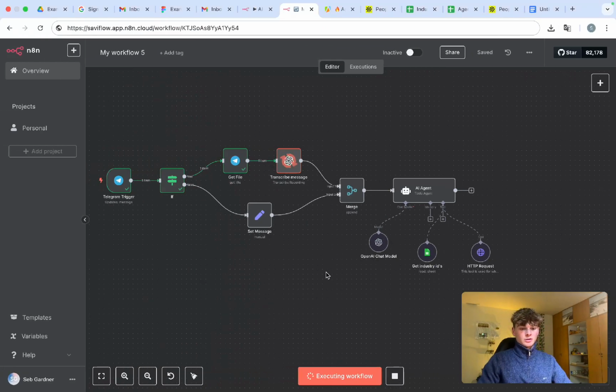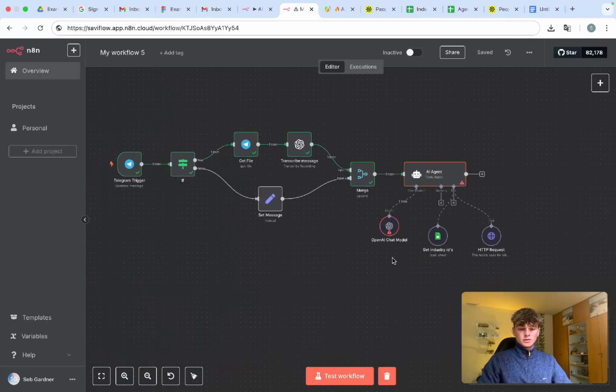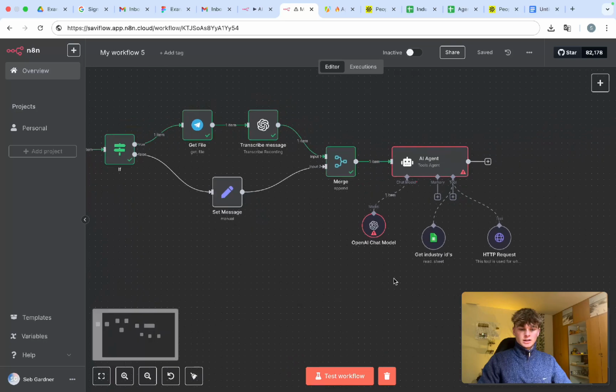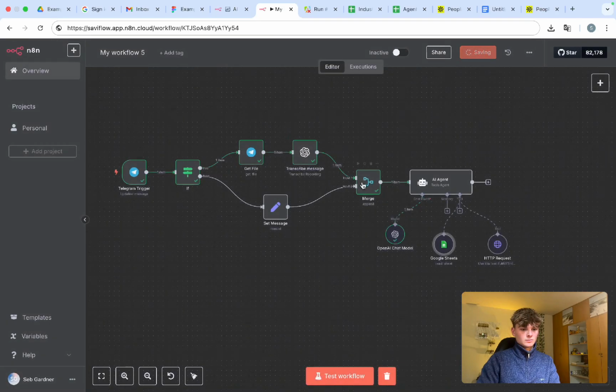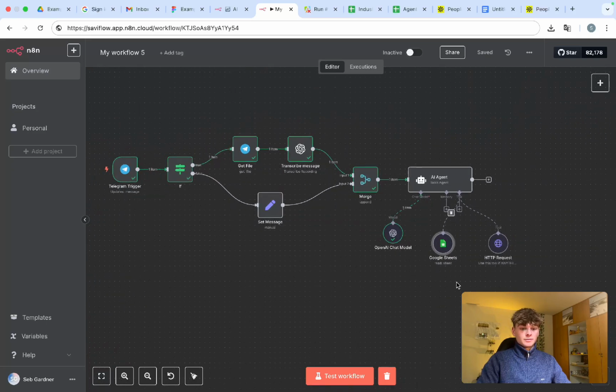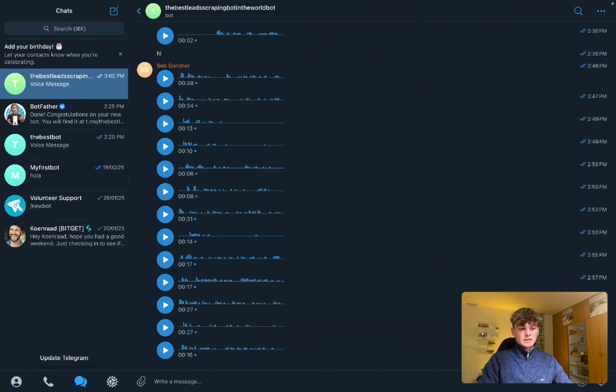So now what it's going to do, and it should, function name. Okay, so I figured out the issue. It seemed that when I just deleted and re-added the tool, the problem solved itself. So I'm not sure what happened there, but the Google Sheets tool and the AI agent now work. Something was wrong with the Google Sheets tool, but now it's fixed. So let's run it through. Let's give an example. I'm going to do legal agencies and see what happens.